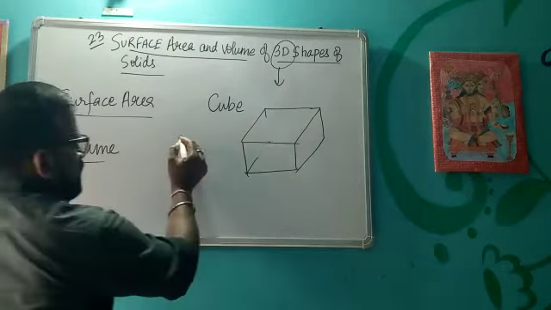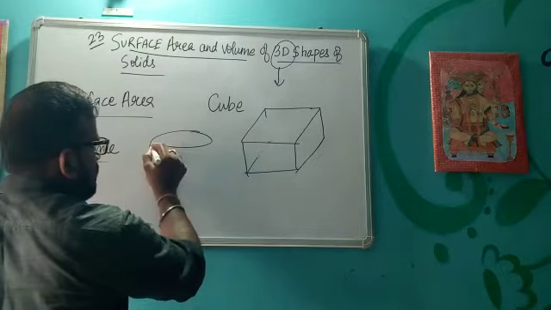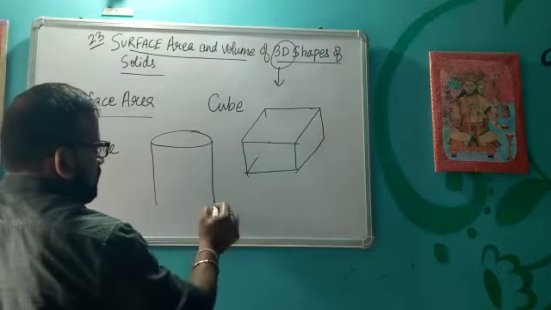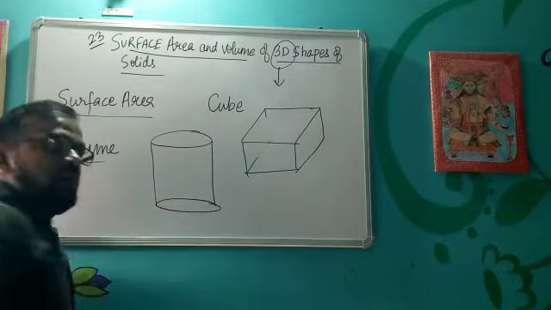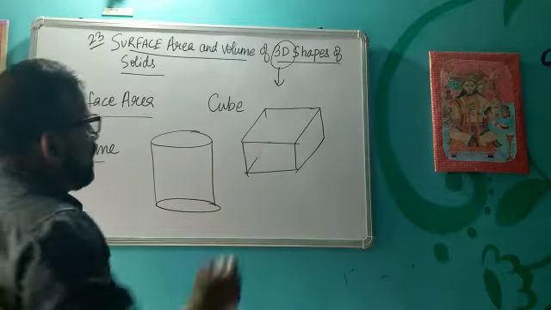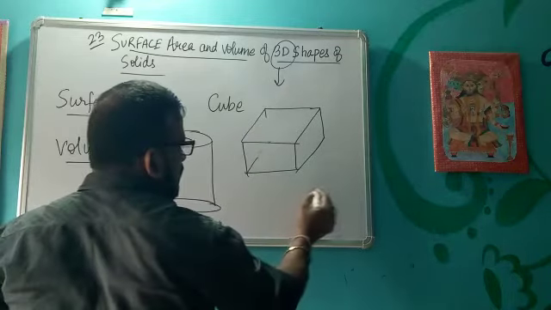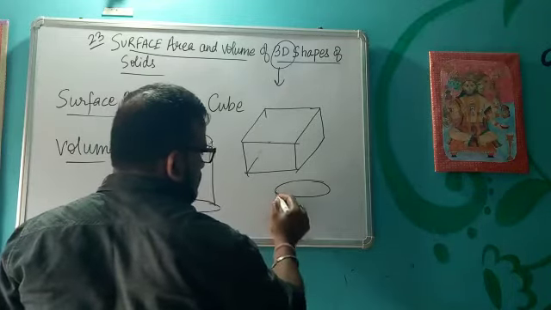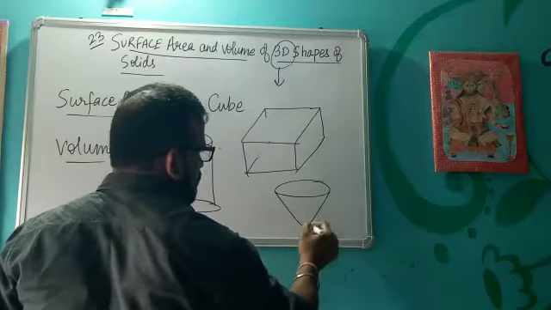Then you must have seen this type of shape also. It is a cylinder, again a 3D shape. Then a cone is there, again a 3D shape.